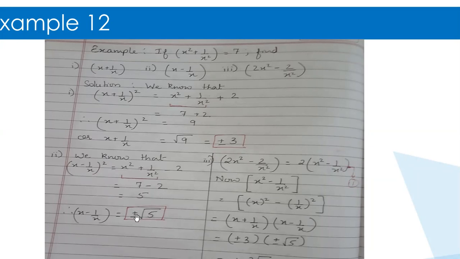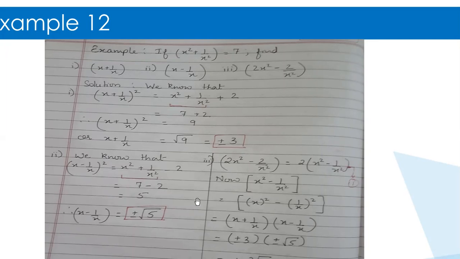So I'll just put plus minus sign over here and let it be like this. You will leave your answer in square root only, because here you can't take out the square root of 5. I mean, you can take out the square root of 5, but it will come in decimal. It will not be some whole number. So when it is not a perfect square, you leave your answer in square root only with a plus minus sign.